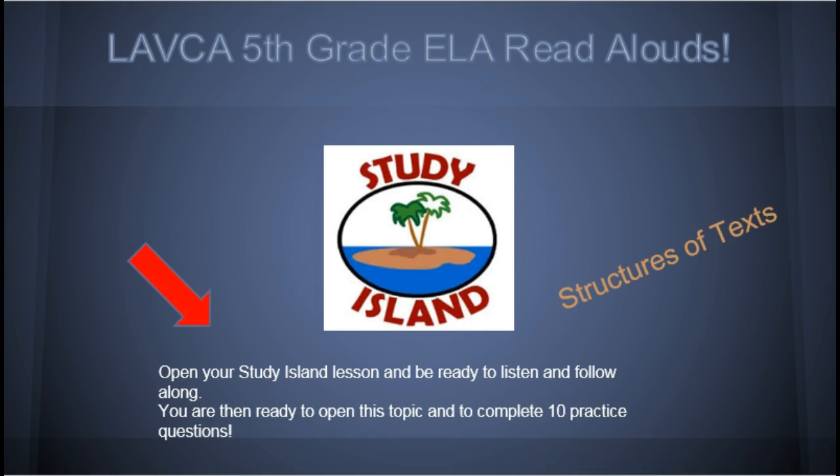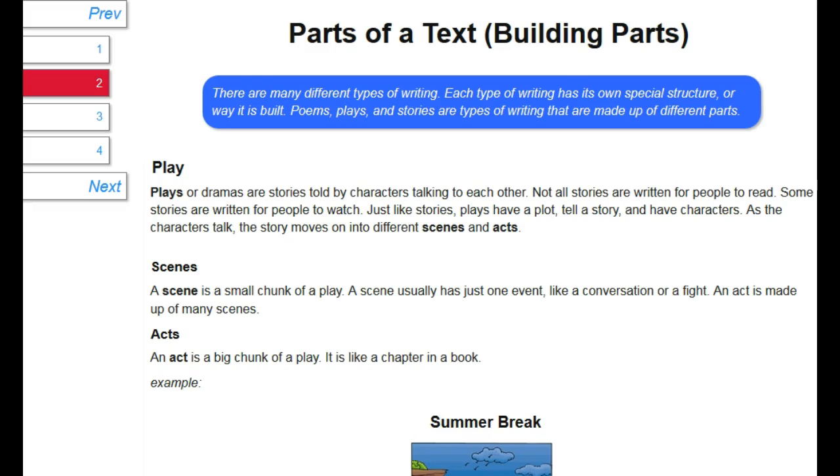practice questions. Okay, so this is structures of text part 2, and we're talking about now parts of a text or building parts. There are many different types of writing, and each type of writing has its own special structure or way it is built. Poems, plays, and stories are types of writing that are made up of different parts. For example, plays or dramas are stories told by characters talking to each other. Not all stories are written for people to read. Some stories are written for people to watch.